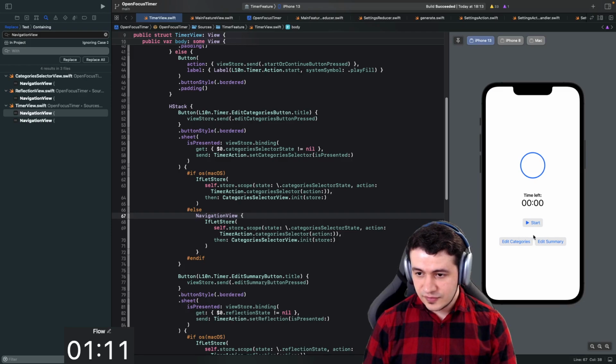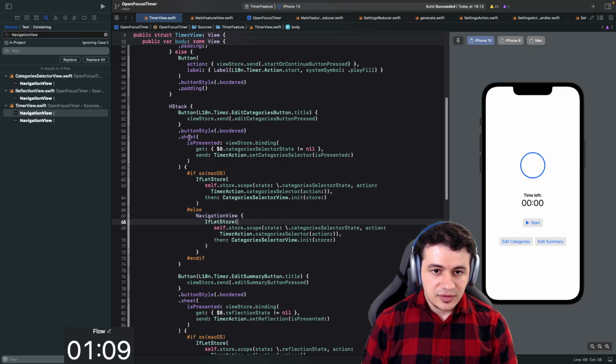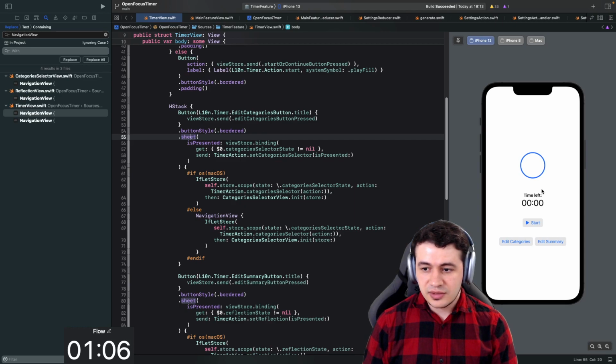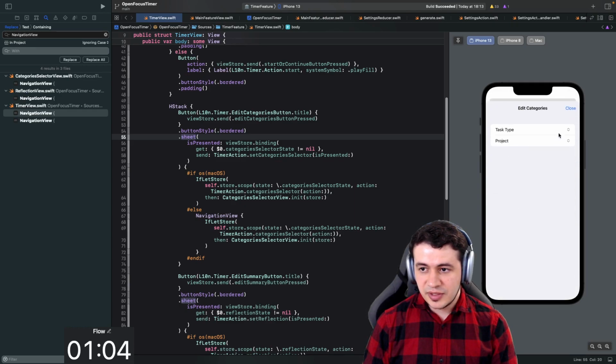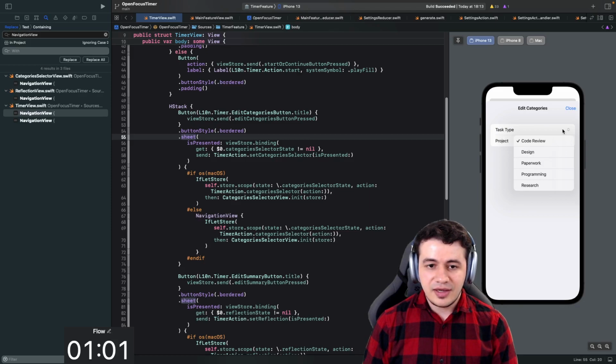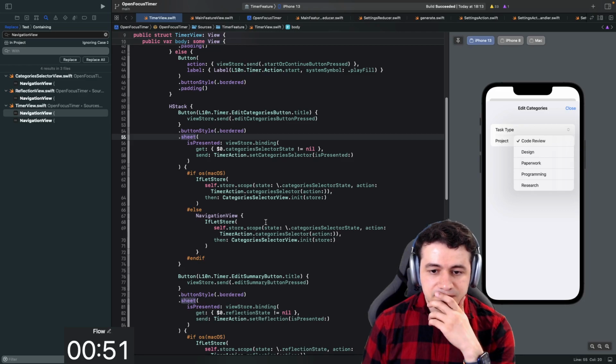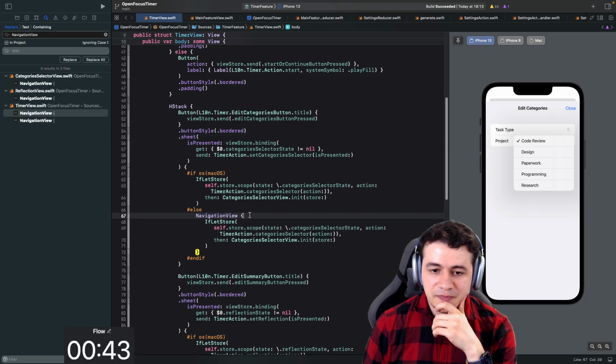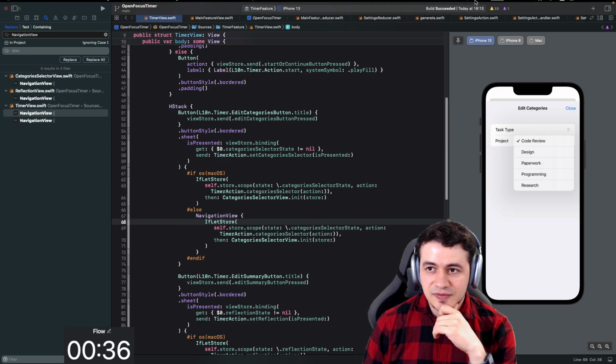All right, now we can do something here, and this is in the sheet when edit categories button is pressed. So we click edit categories, and then we have this, and then when we select one of them on iOS, we're showing a navigation view, but actually it's not showing a navigation view. Timer action category selector. Right, it's not doing what I thought it would do. So I'm not really sure if we really need that. And preview is also crashing, probably related to this. But this is interesting, and